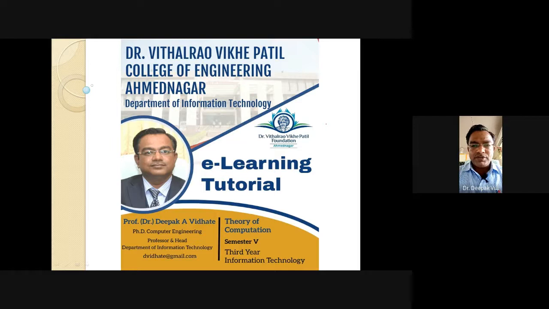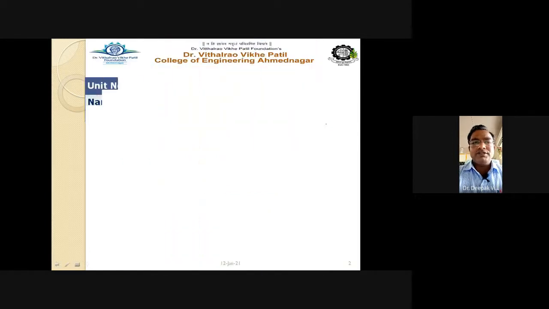So the grammar is given to us. First we have to see whether the grammar is in a simplified form. If it is in a simplified form, then directly we can go for either CNF or GNF normalization. But if it is not in a simplified format, it may contain either epsilon production or unit production. Then we need to first remove these. We have to make it simplified, and later on we can go for the CNF or the GNF.